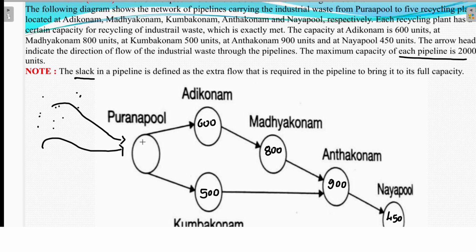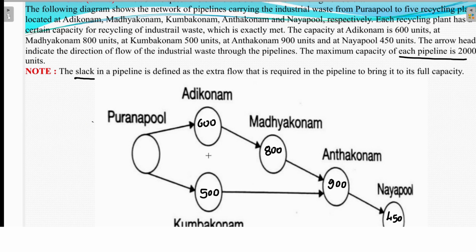This junction will distribute all the industrial waste in two routes. In the first route, I have some recycling plants: Adikonam, Madhyakonam, Anantakonam, and Nayapul. But in the second route, I have only the Kumbakonam recycling plant. So Purnapul to Adikonam one pipeline is connected, Adikonam to Madhyakonam one pipeline is connected, and Madhyakonam to Anantakonam is also connected.